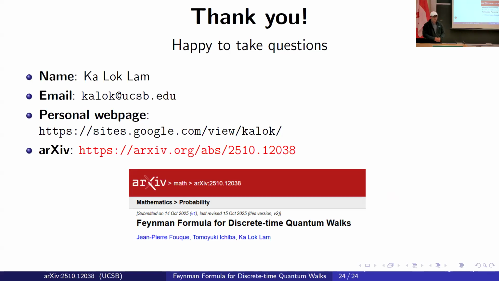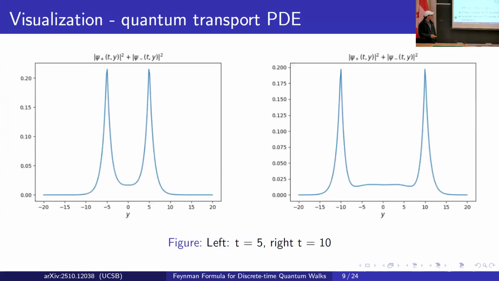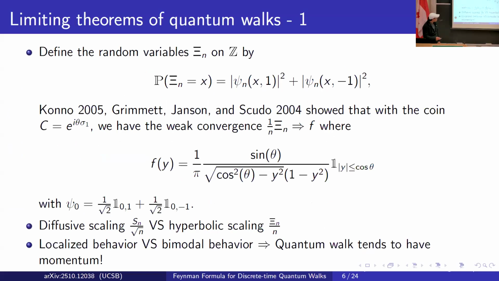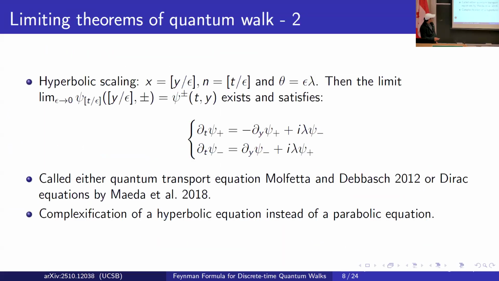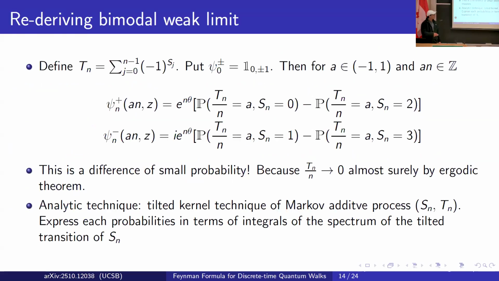Any questions for Carlo? Hi, thank you so much for the presentation. Could you go back to the slide where you talked about using the ergodic theorem for convergence? Yes. So the Tn converge almost surely via the ergodic theorem.